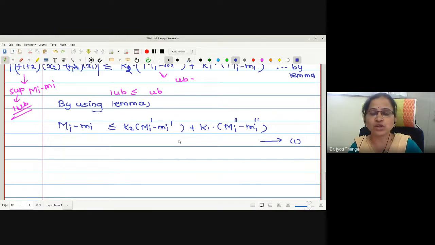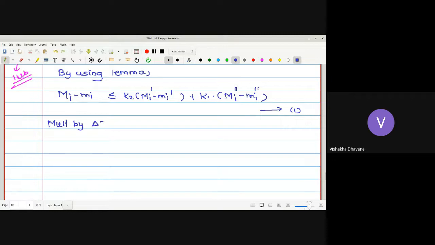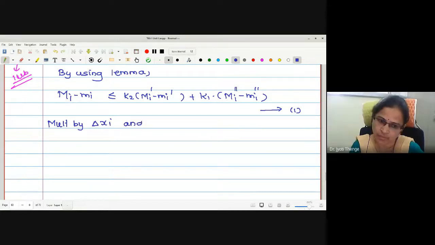How can I convert it to sums then? The relation between their sums. First step, multiply by delta xi and then add over i. Correct now? Multiply by delta xi and add over i equals 1 to n.